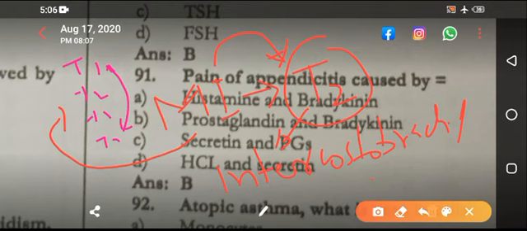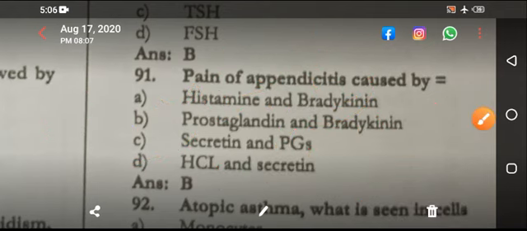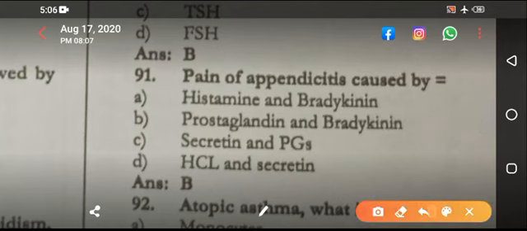Similarly, in cholecystitis, the referred pain to the tip of the shoulder is through phrenic nerve, C3, C4, C5. The major contributor is C4. So to the tip of the shoulder, that is C4.